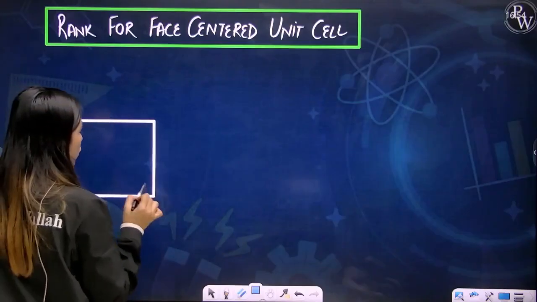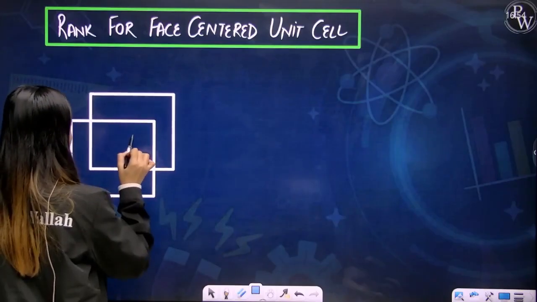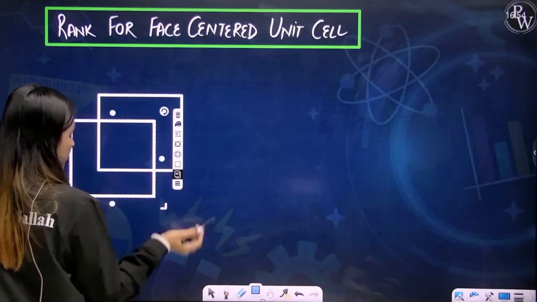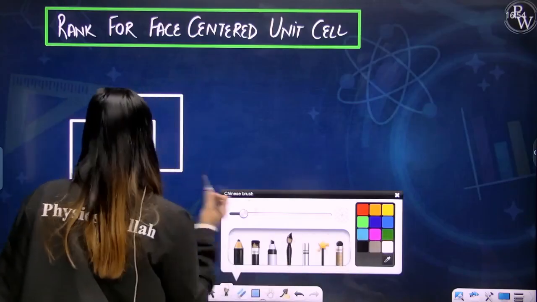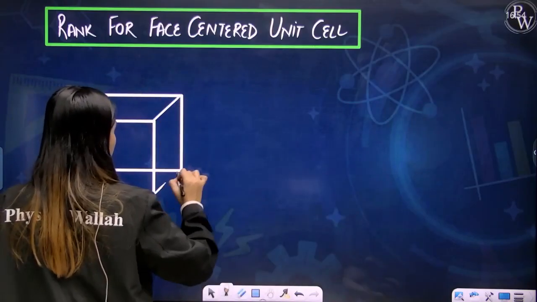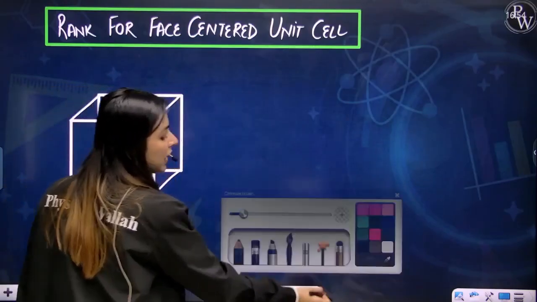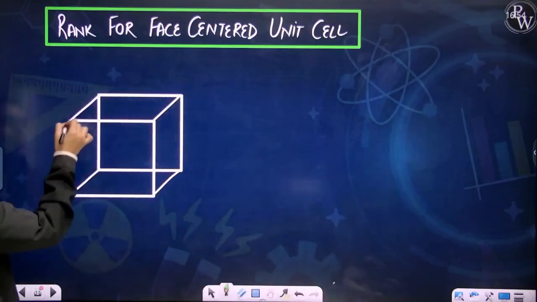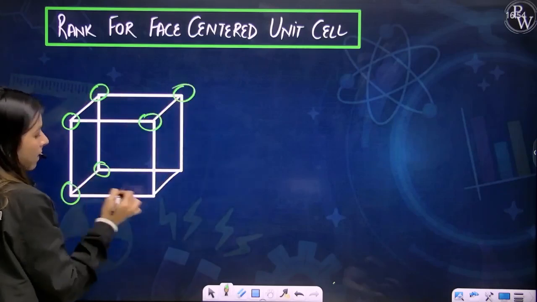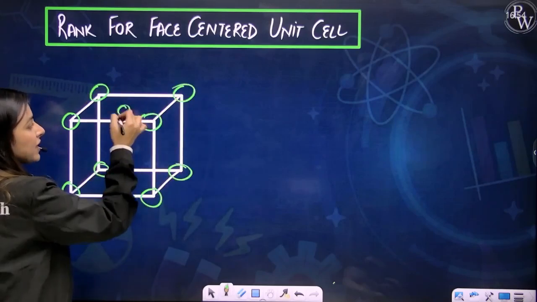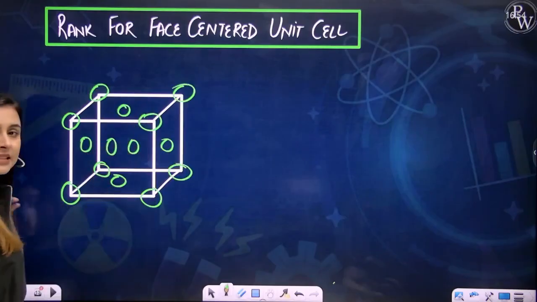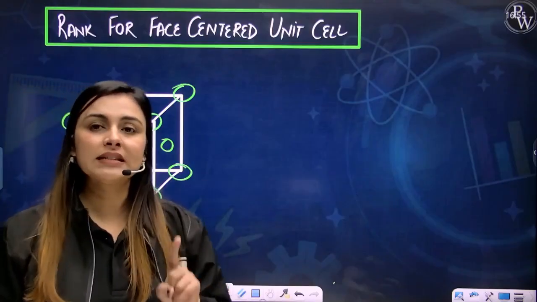So let's try to draw it. In face center, you know that atoms are present at the corners. Also, they are present at the face centers, all the face centers. Yes? Yes. All the face centers.